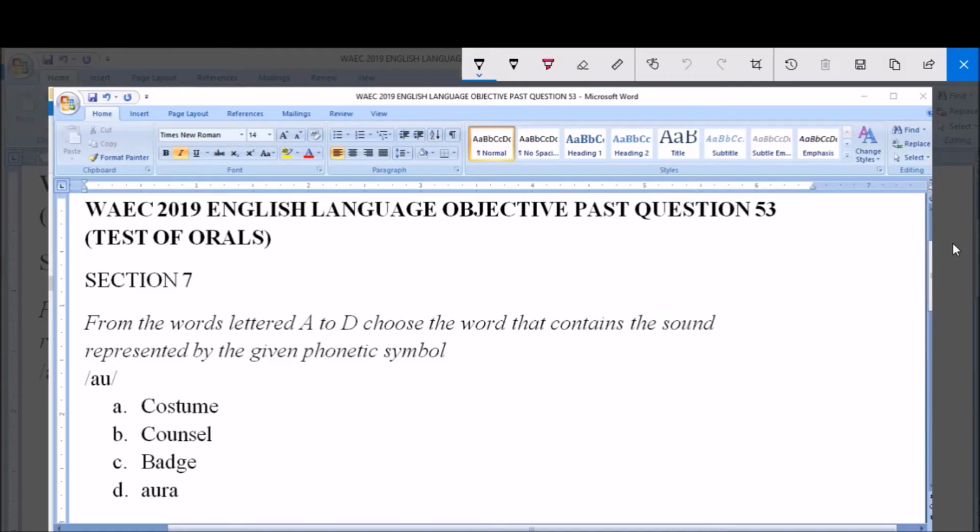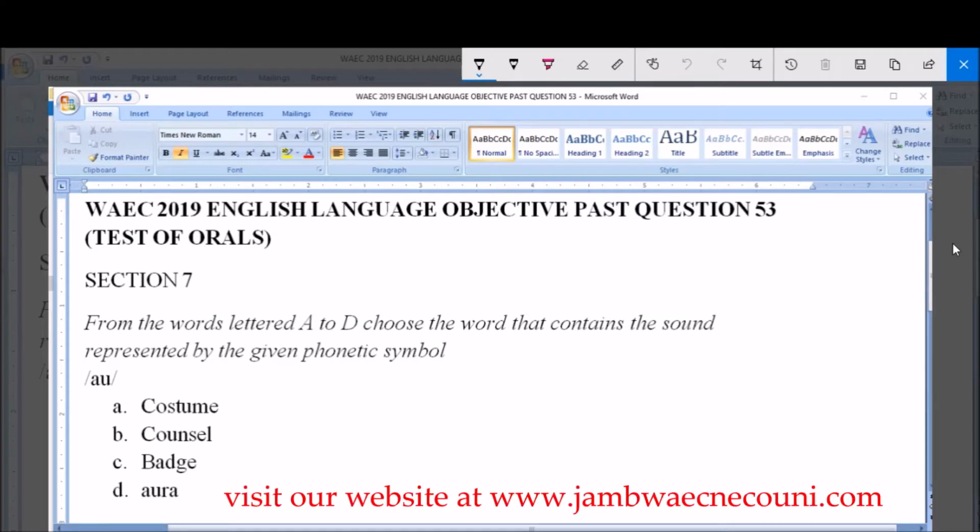So I'm going to be answering WAEC 2019 English Language Objective Past Question 53 on that test of orals, section 7. The instruction is, from the words lettered A to D, choose the word that contains the sound represented by the given phonetic symbol. Now the given phonetic symbol is ow.